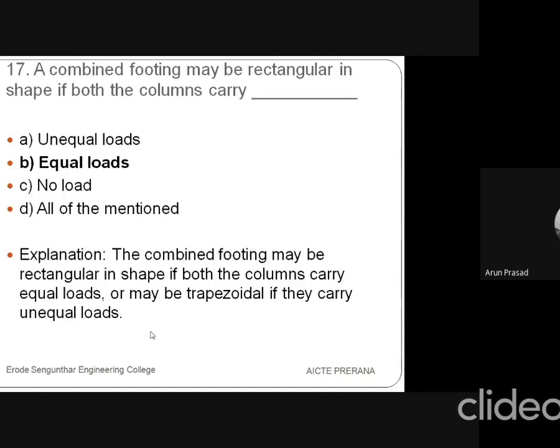So there are two types of combined footing: one is rectangular footing, another one is trapezoidal footing. In rectangular footing, the loads carried should be as equal as possible. If the load carried by the two columns is unequal, then we go for the trapezoidal footing.